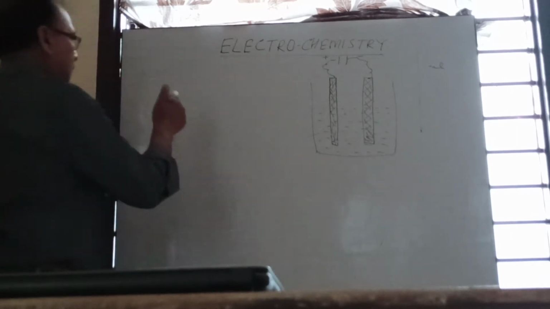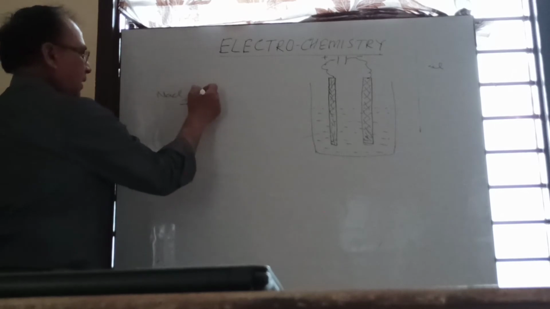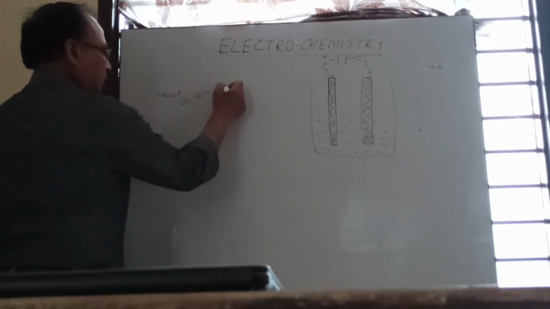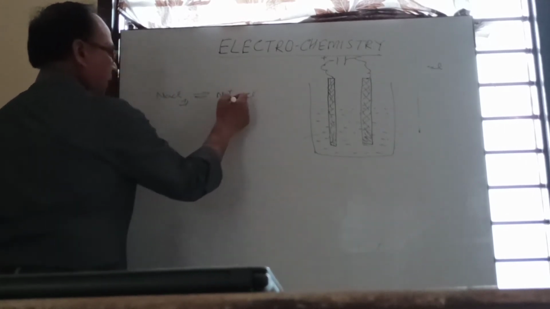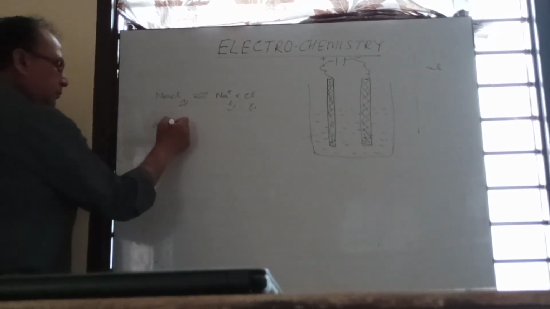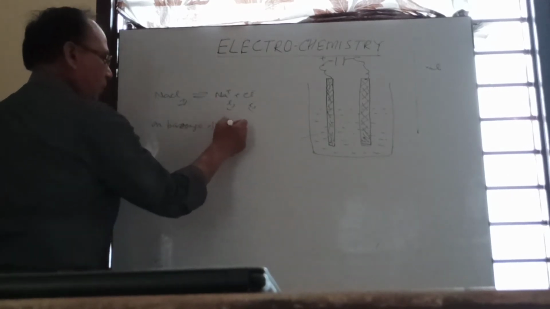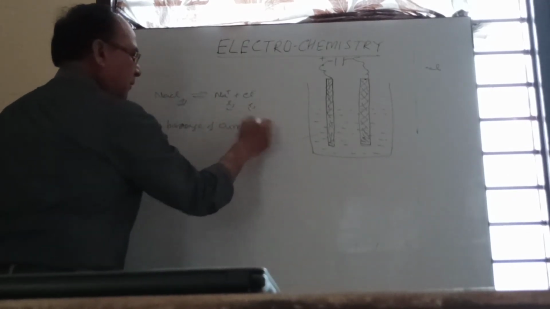For example, NaCl is an electrolytic solution in fused state. On passage of current, what will happen?